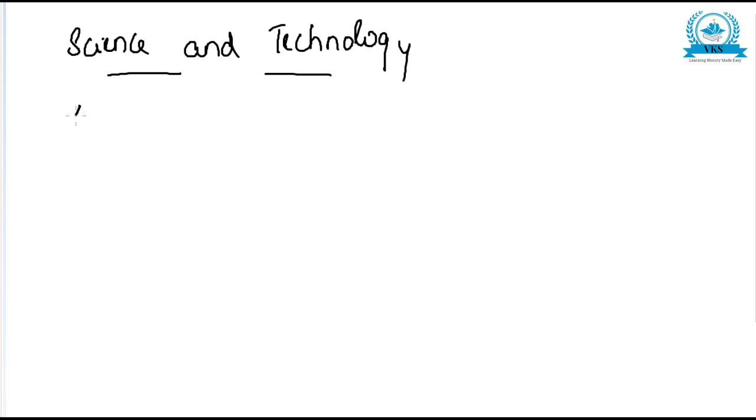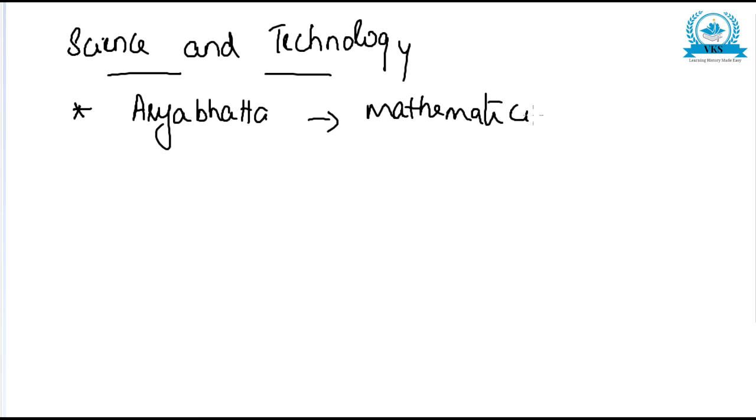Now let us see the contributions in the field of science and technology. Aryabhatta was the greatest mathematician and astronomer of the period. We all know that Aryabhatta was the greatest mathematician and also a famous astronomer, and he lived during the Gupta age.